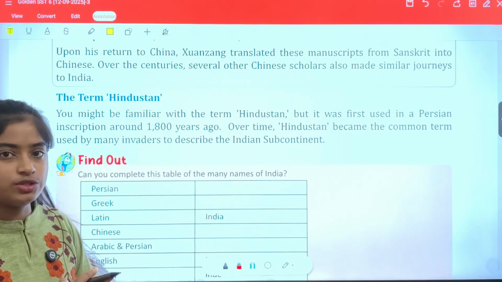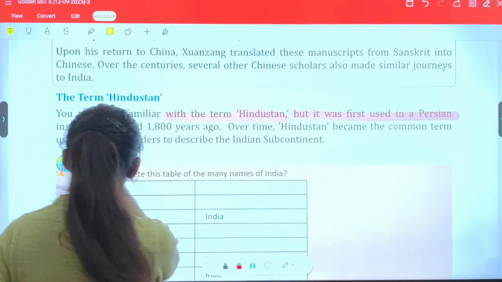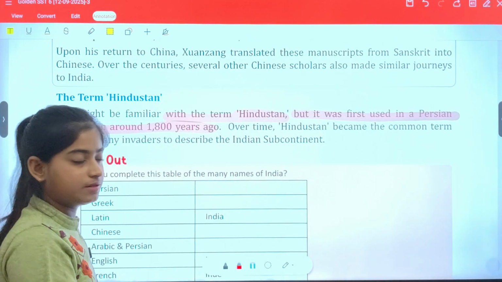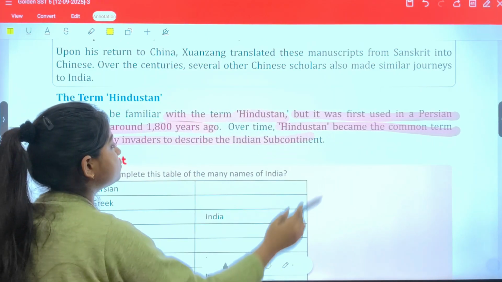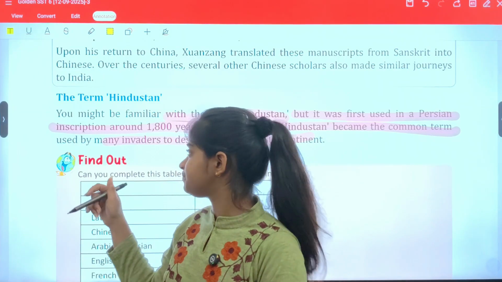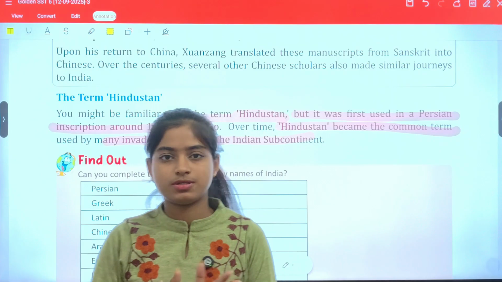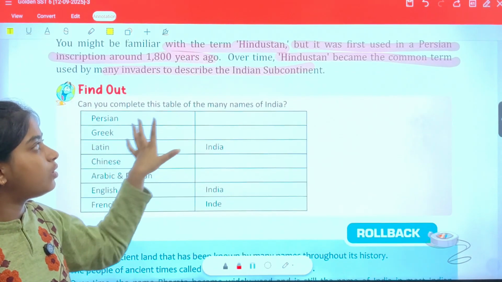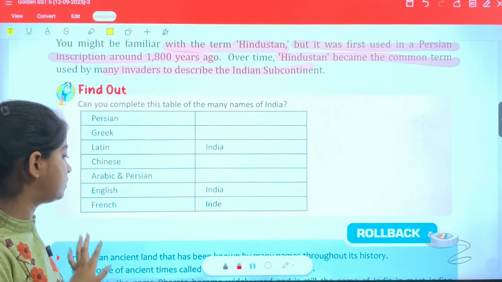Next, we have the term Hindustan. You might be familiar with the term Hindustan, but it was first used in Persian inscriptions around 1800 years ago. Over time, Hindustan became the most common term used by many invaders to describe the subcontinent. When the Persian leaders started using the term Hindu, this is how the term Hindustan also started being used, and it became very common to define the Indian subcontinent.